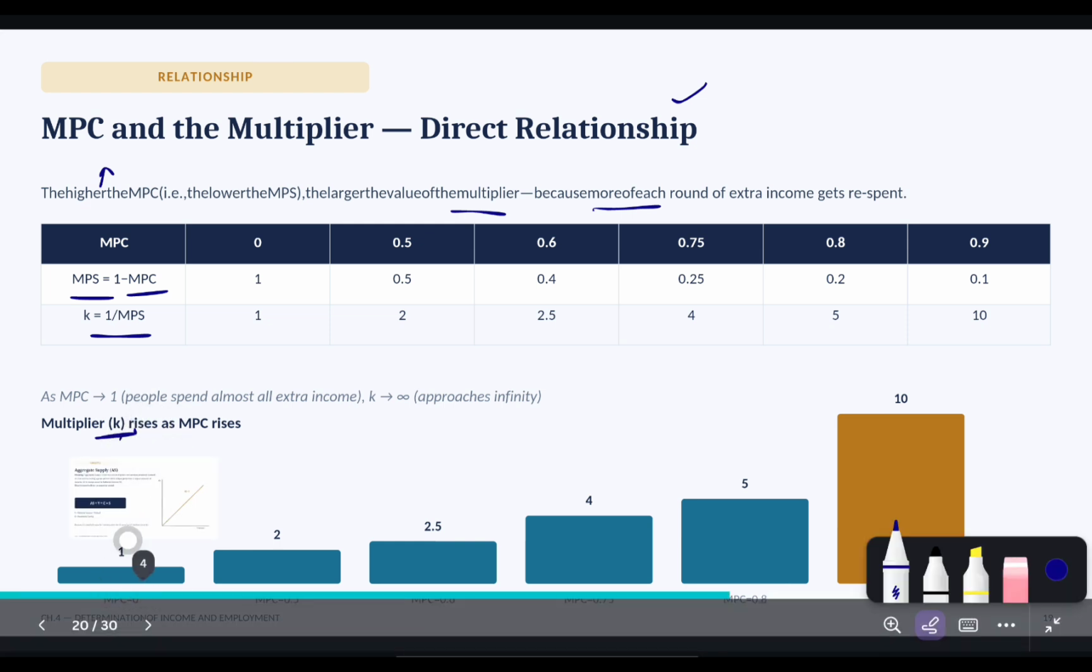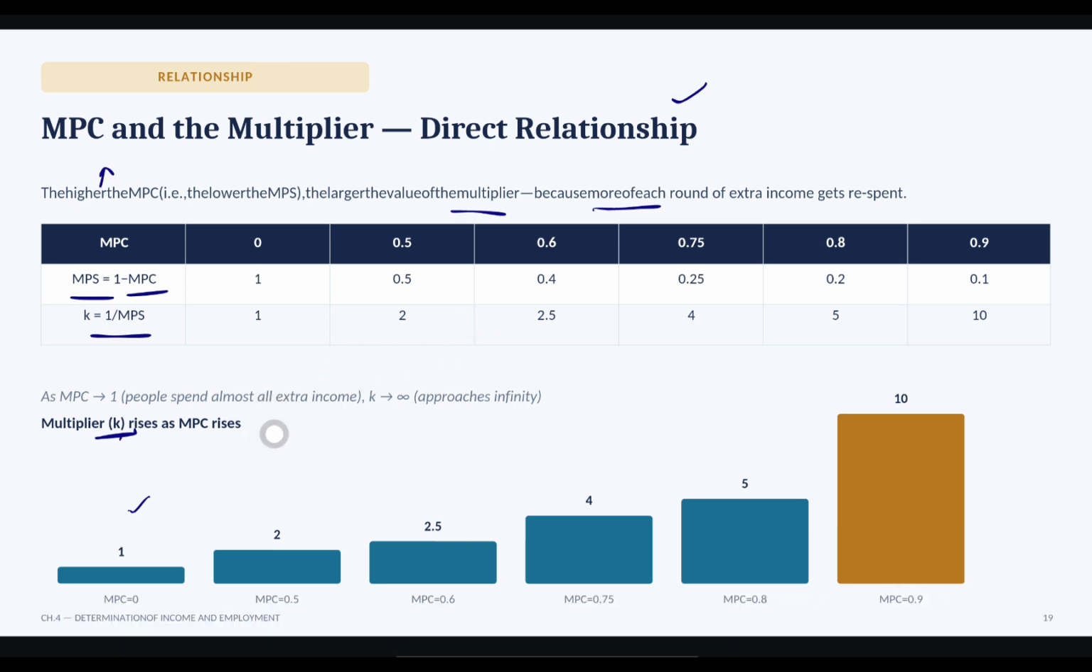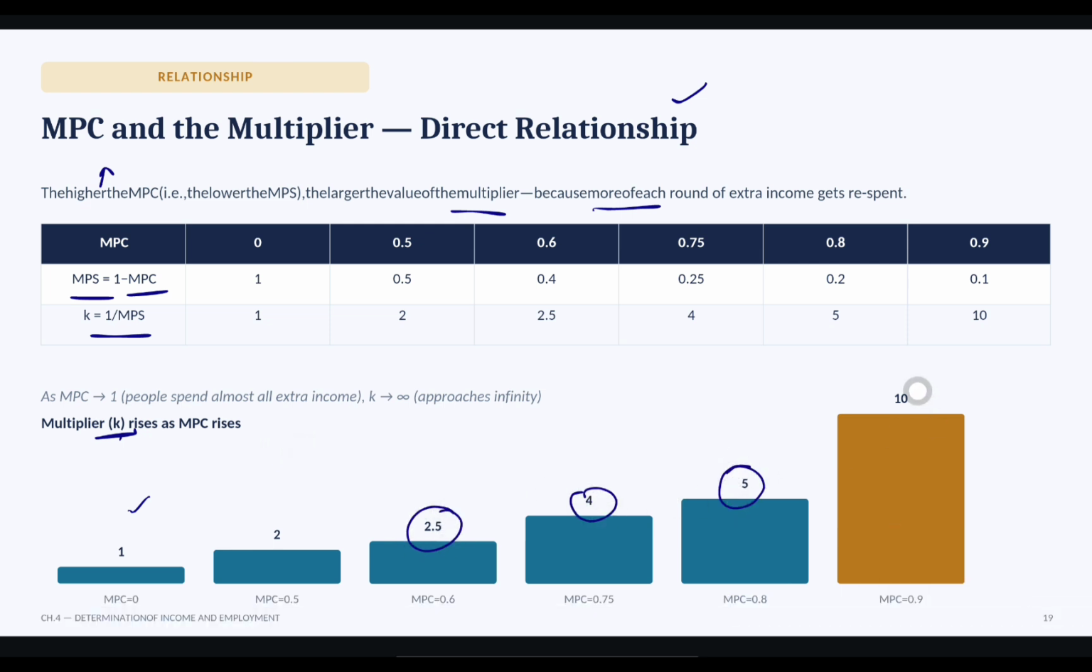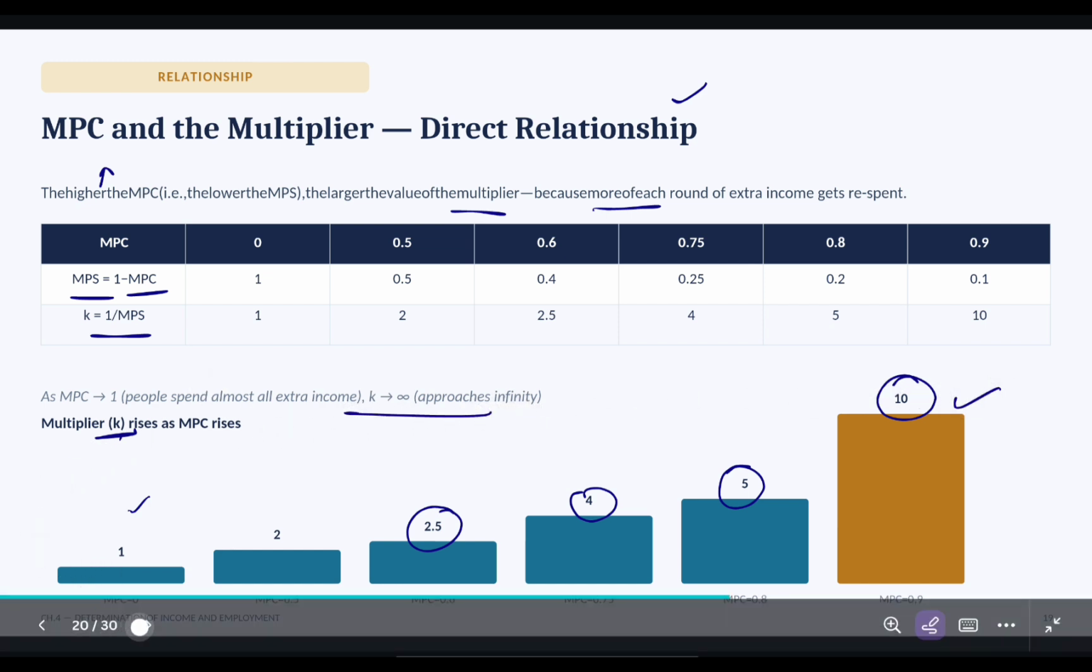Here, when MPC is 0, then K is 1; MPC 0.5, K is 2; MPC 0.6, K is 2.5. So the investment multiplier increases with MPC and it will reach up to infinity.